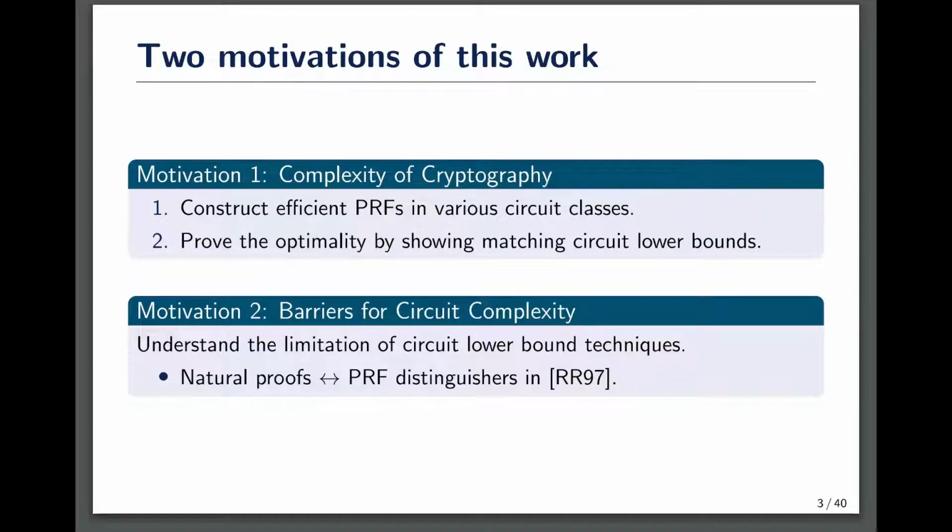The second motivation is to understand the limitation of current circuit lower bound techniques using the constructed pseudorandom functions. This is not a surprise because the famous natural proof barrier has established a connection between circuit lower bound techniques and pseudorandom function distinguishers. We actually get a fine-grained version of the barrier and show that some new techniques, which are possibly not natural, are also not capable of proving strong circuit lower bounds.